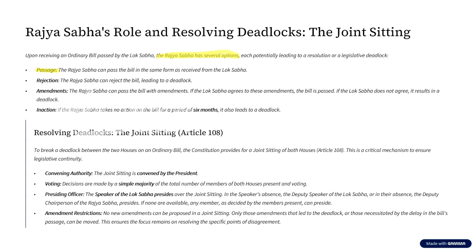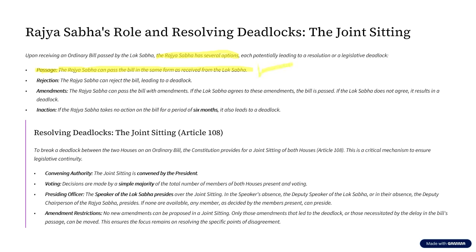The option number one is passing of the bill as it is. That is, the Lok Sabha has passed this bill, and it moves to Rajya Sabha. In the Rajya Sabha also, first reading, second reading, and third reading happens. There are no changes. Rajya Sabha also passes this bill. So this is what we call passage of the bill even in Rajya Sabha.